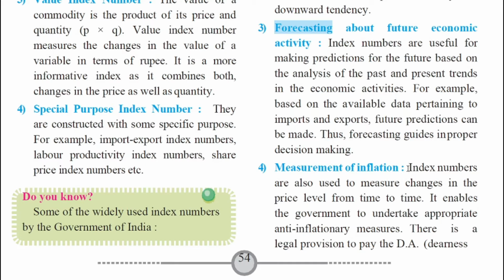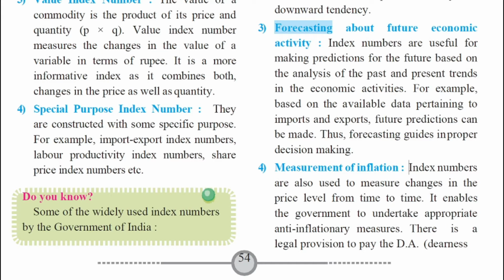Index numbers are also used to measure changes in price level from time to time, and thus it enables the government to undertake appropriate anti-inflationary measures. Inflation is very hazardous for the economy. Sometimes it can bring the economy down drastically. So anti-inflationary measures can only be taken when there is a proper statistical tool which can help you in analyzing the changes in the economic variable.